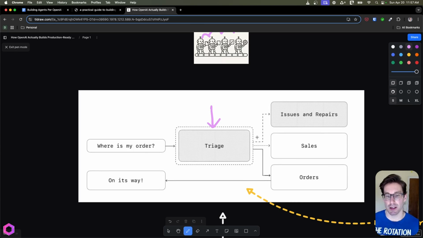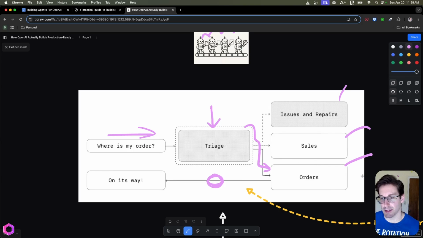But the key difference here between the two is this part here, where we have an ordering situation where he says, okay, where's my order? We have different agents here. So we have an issue and repairs agent, a sales agent, and an orders agent. In this case, the triage agent's actually going to pass this off to our orders agent so they can track and see, okay, where's the order? And then they're going to take over the conversation with the user and respond to them.